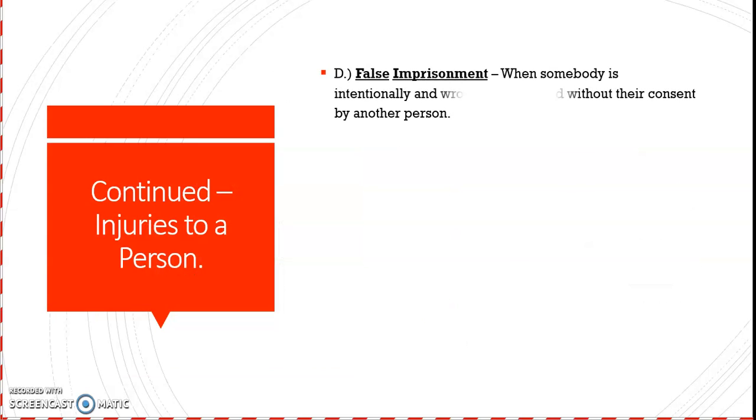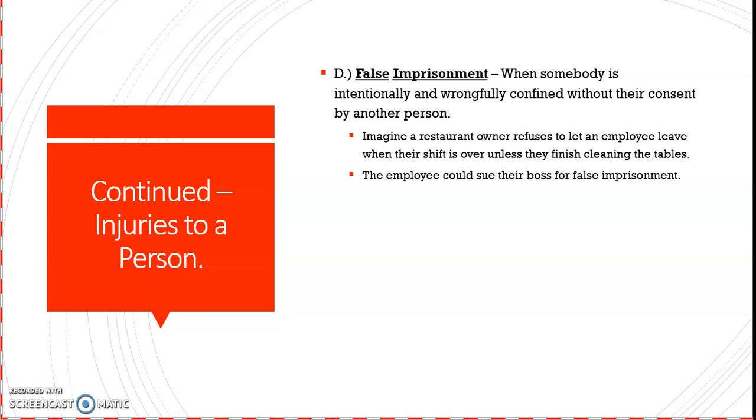Continuing on here with injuries to a person. Letter D, false imprisonment. This is when somebody is intentionally and wrongfully confined without their consent by another person. An example here for you: imagine a restaurant owner refuses to let an employee leave when their shift is over unless they finish cleaning the tables. The employee could sue their boss for false imprisonment.